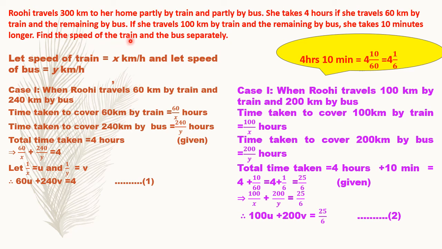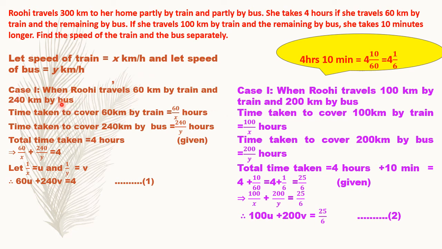Let's work out the sum. Let the speed of the train be x kilometers per hour and the speed of the bus be y kilometers per hour. As I told you, the speed of the train and the bus are not going to change. They are constant. Only the conditions are applying because Ruhi is traveling different distances in different cases. She is traveling 60 kilometers by train in case 1, but 100 kilometers by train in case 2. Because of these different distances traveled by train and bus, the cases differ.